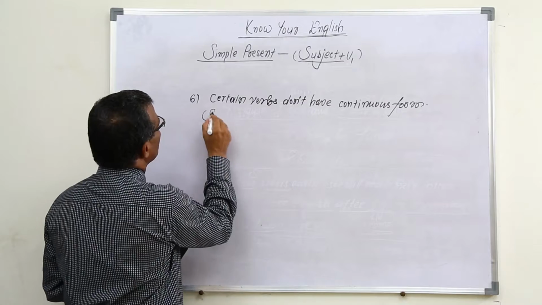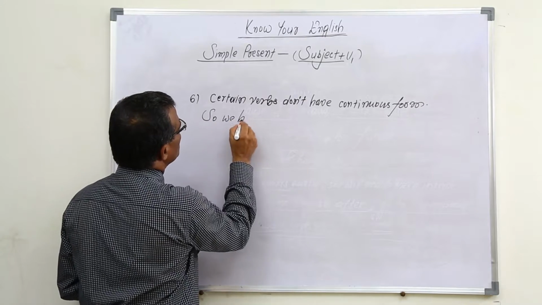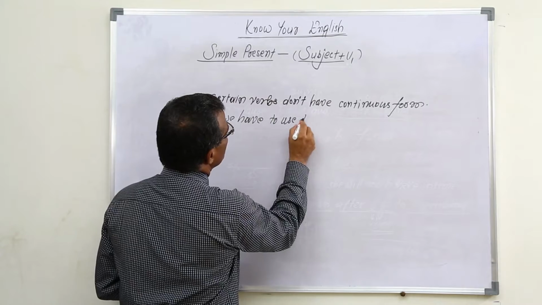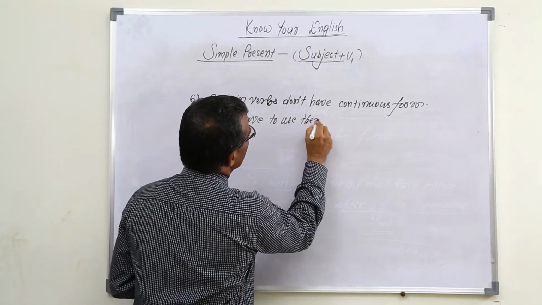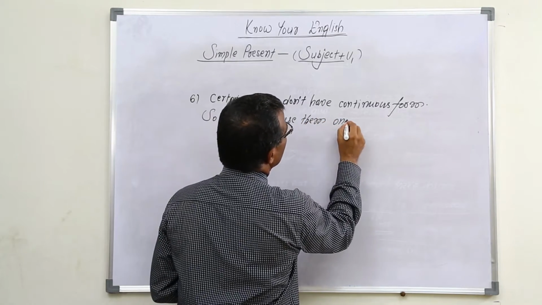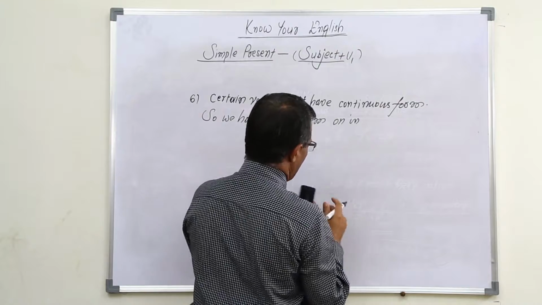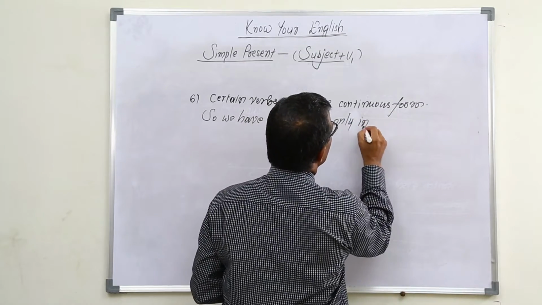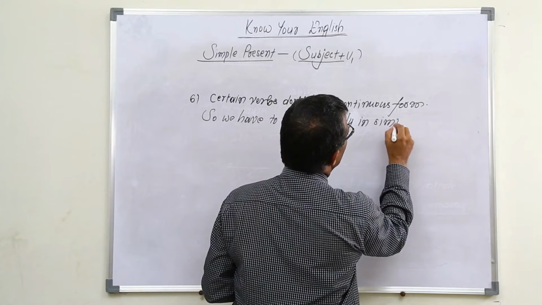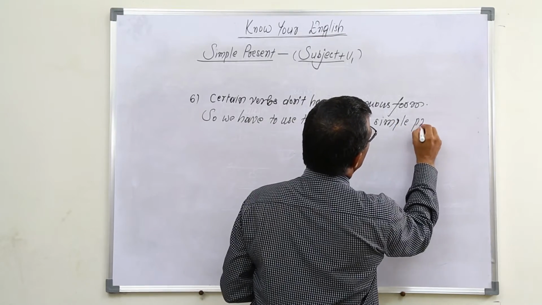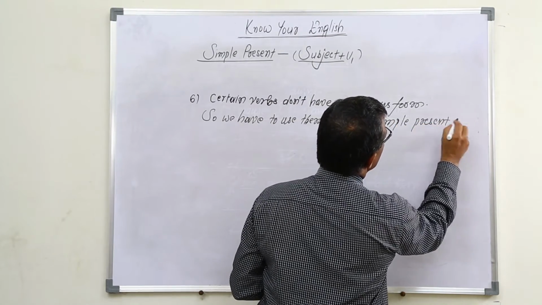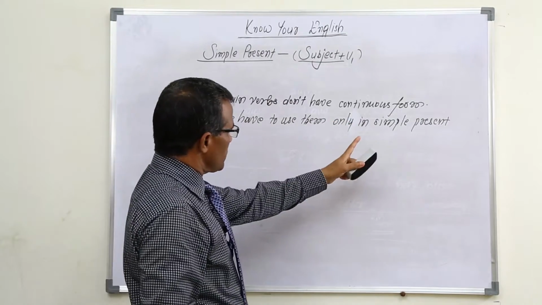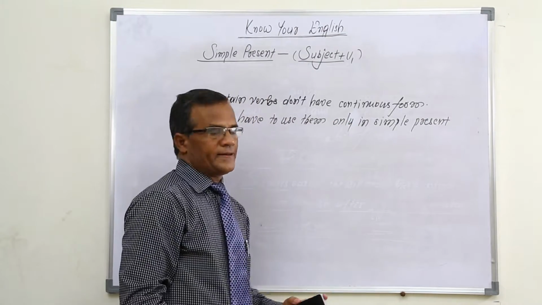So we have to use them only in simple present. Certain verbs don't have continuous form, so we have to use them only in simple present.